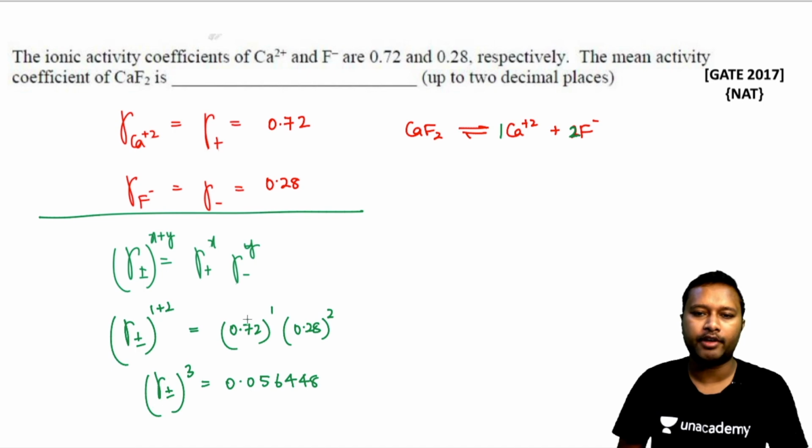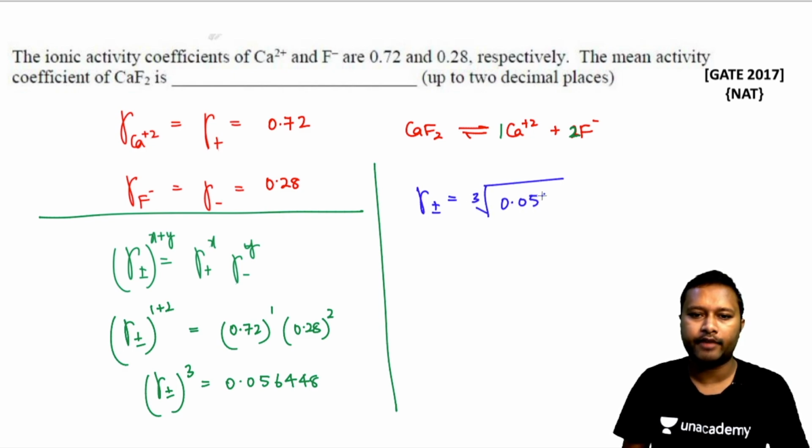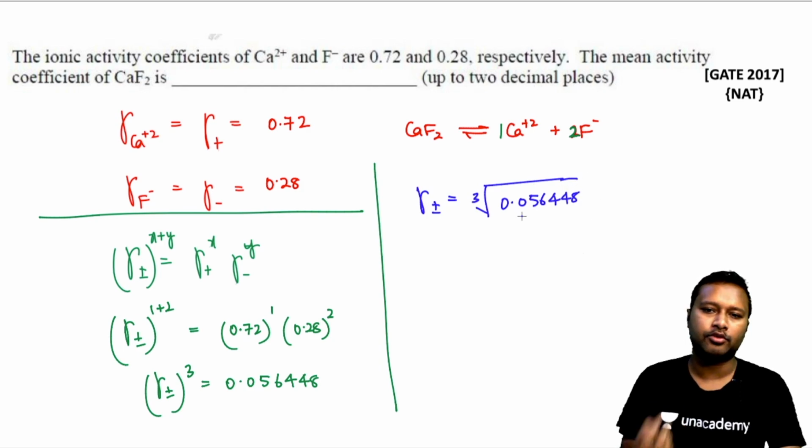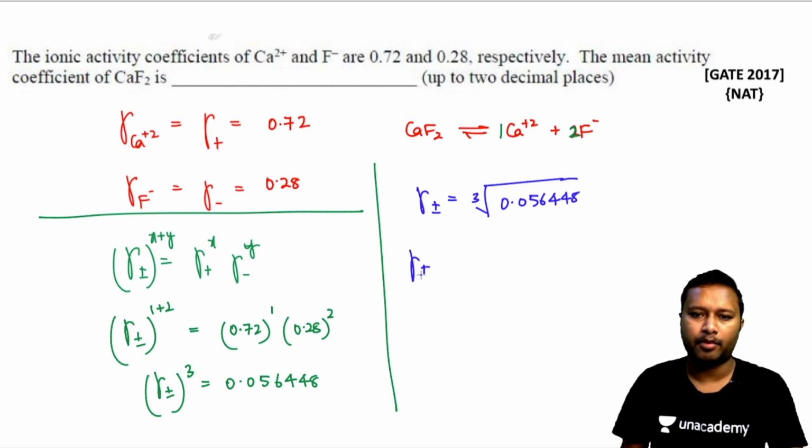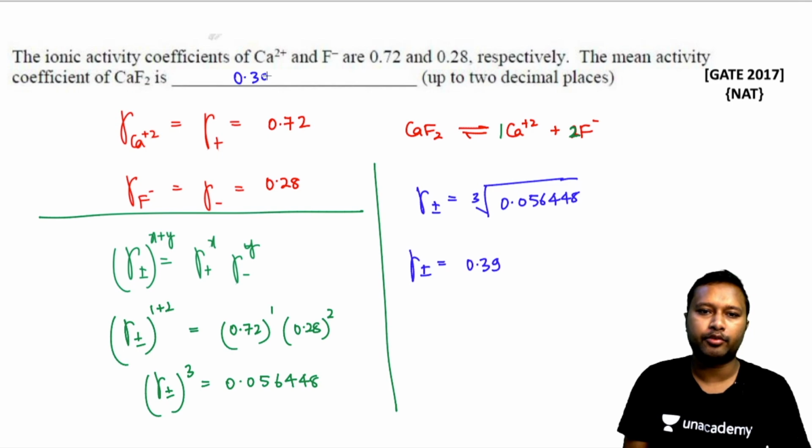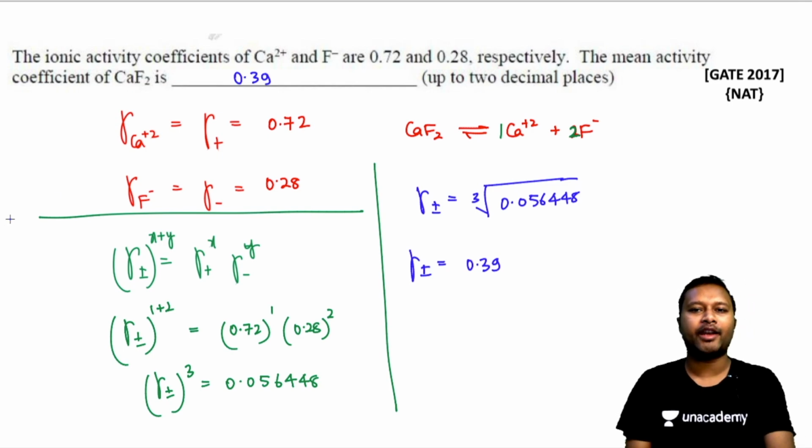In order to calculate gamma plus minus, it's simple: gamma plus minus will be the cube root of this 0.056448. Take the cube root, use your calculator to do this. So gamma plus minus will come out as 0.39. So the correct answer will be 0.39 as the final answer for this question.